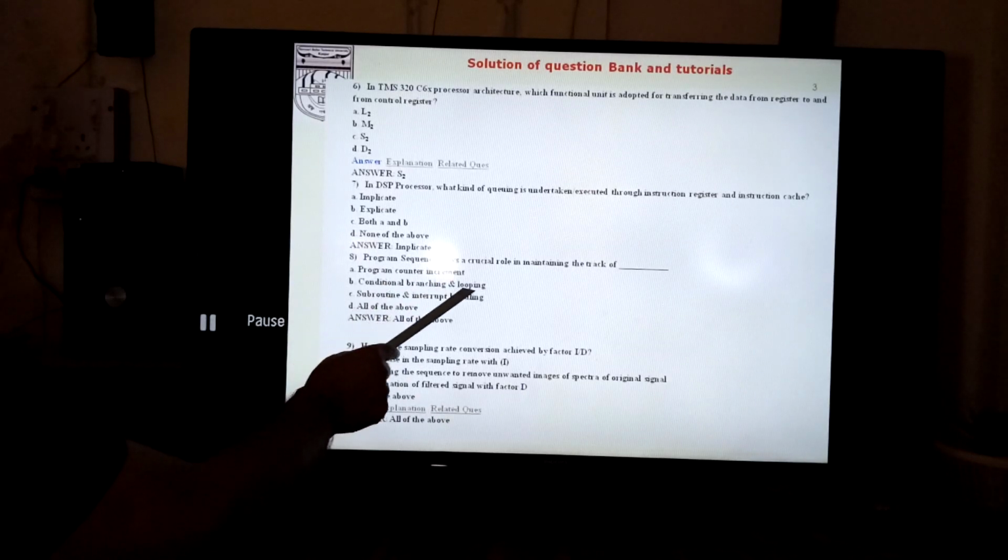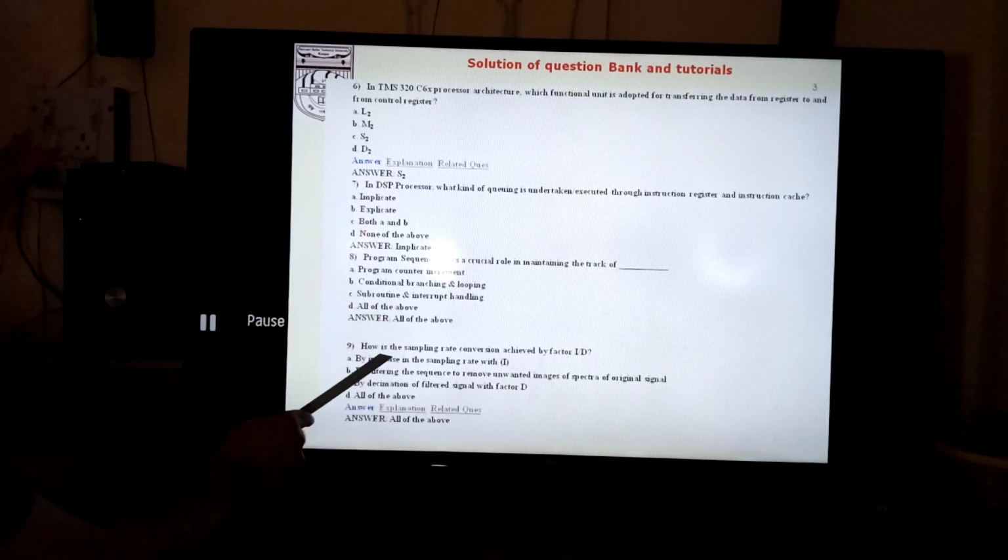Conditional branching and looping, yes. Subroutine and interrupt handling, yes. So all of the above are true here.